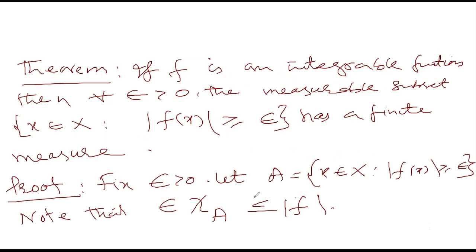So 1 by epsilon times mod of f is greater or equal to chi of A. So the minimum of chi of A and 1 by epsilon times mod of f is equal to chi of A.